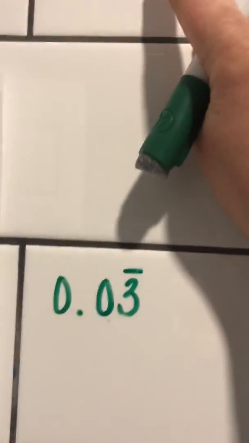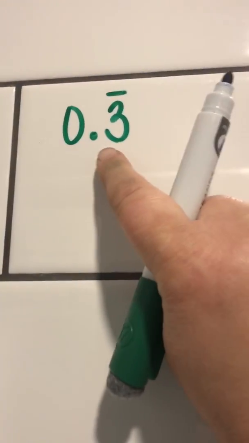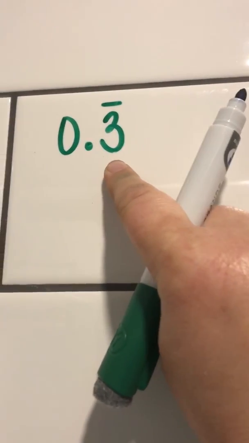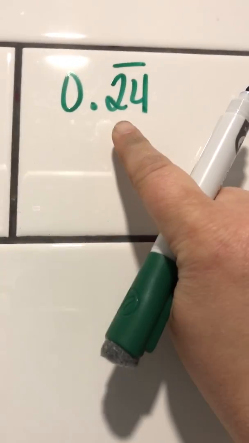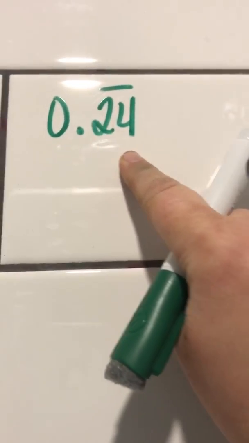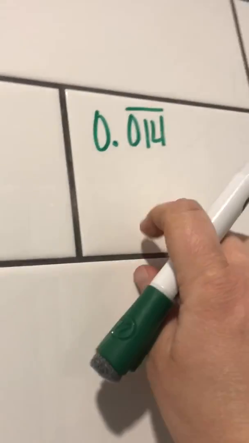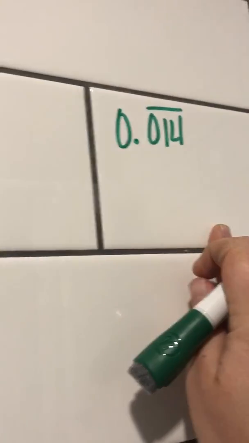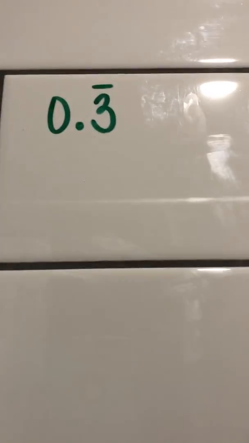The way we would use the rule is when I have an entire decimal that's repeating. So after the decimal place, the number 3 is repeating over and over and over again. For this one, 24 is repeating over and over again. And for this one, 0.14 is repeating over and over again. So this trick only works when the entire decimal repeats.